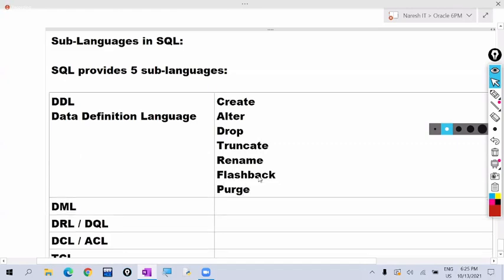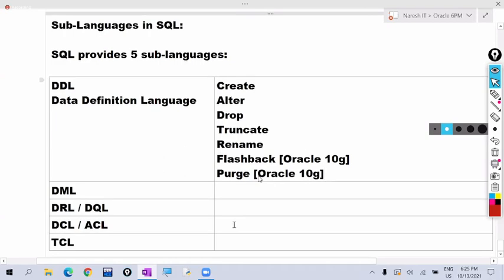Among these, flashback and purge were introduced in the Oracle 10G version. So these 7 commands come under DDL commands.